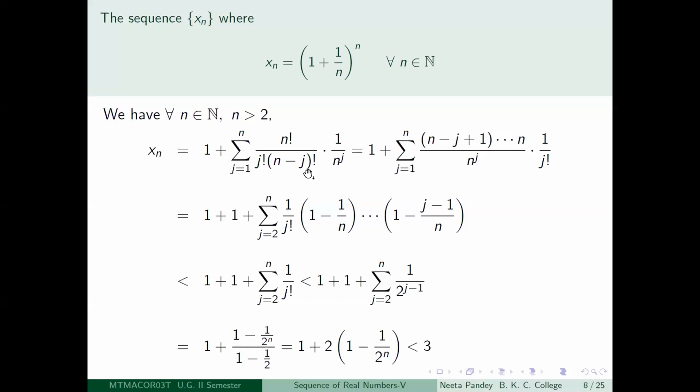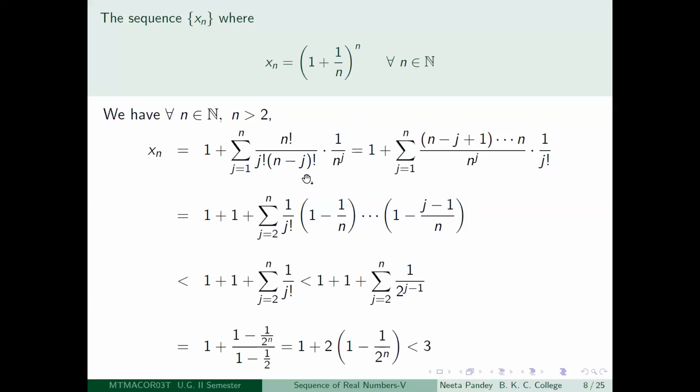Now look at it here. I'm just going a bit slow because if you have forgotten what n choose j is, the formula is staring at you now. This is n choose j. N choose j is n factorial divided by j factorial into n minus j factorial. And what is n factorial? That is 1 into 2 into 3 till n.